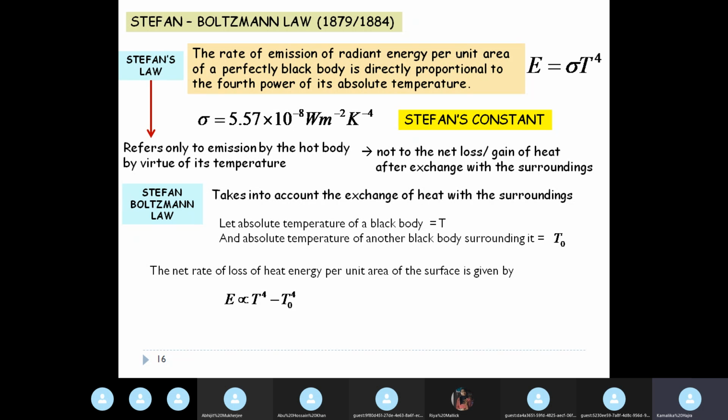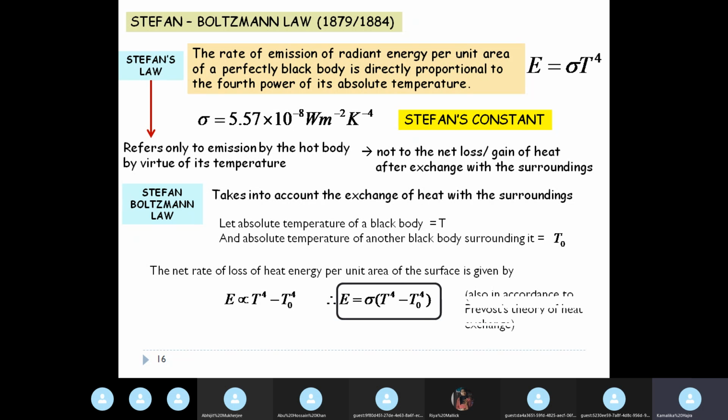So we are considering another body in its vicinity. This may be several bodies taken together or just a single body. And therefore, E equals sigma times T to the power 4 minus T0 to the power 4, where sigma is the same Stefan's constant. Okay.